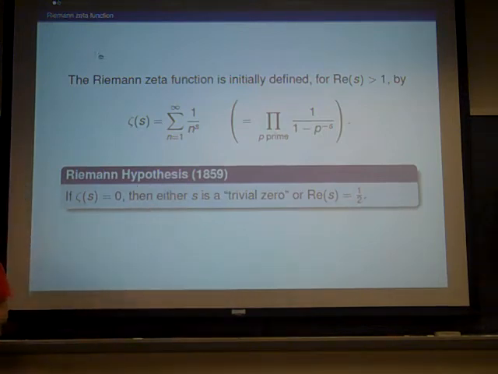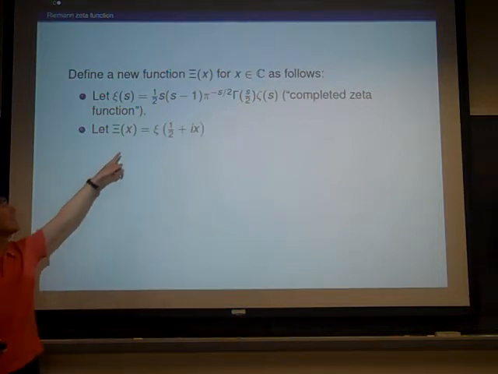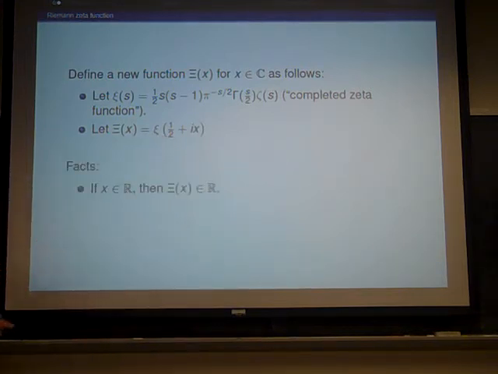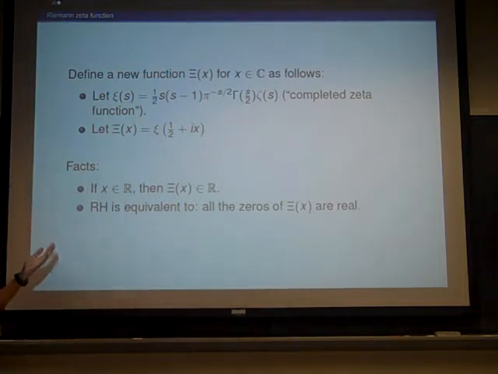We want to know where the zeros are. So that's what the Riemann hypothesis hypothesizes. And people have been trying to prove this for a very long time. One way to make the Riemann hypothesis a little easier to phrase is to define these auxiliary functions this way. First, we use little c to complete the zeta function. And then big C will be the completed zeta function on the critical line. So when you do this, we get a function that maps reals to reals. And the Riemann hypothesis is equivalent to the statement that all the zeros of C of x are real. So we don't have to worry about things like trivial zeros.